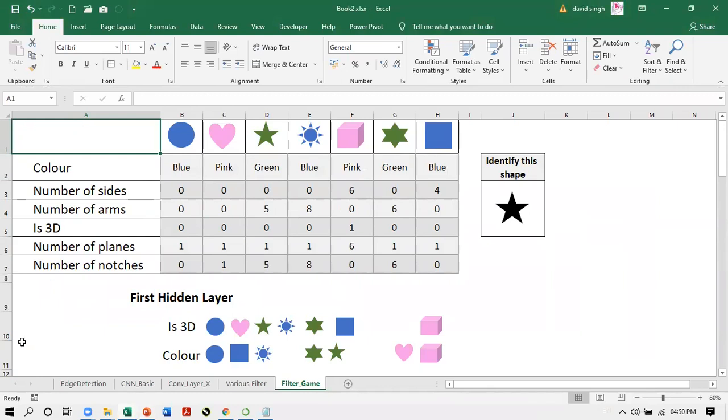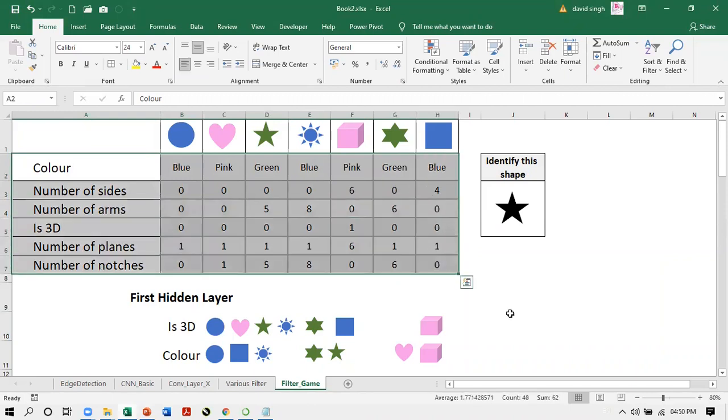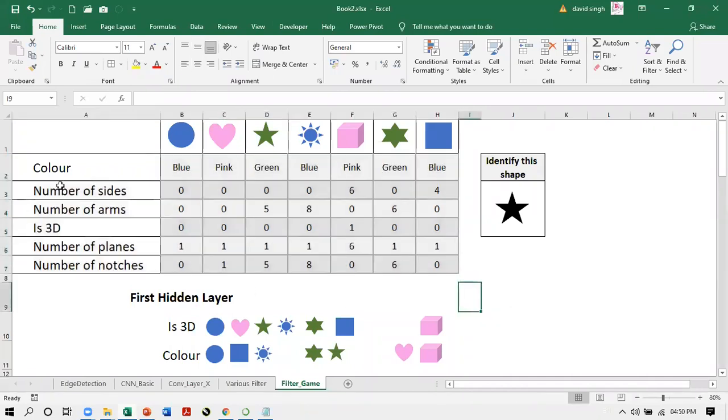This is the grid I have made. Now this is the training data. With the help of this data, we are training the students, we are training the machines. The students are representing the computer. So the training is done. We are able to identify the color, number of sides, number of arms. Is it 3D? Only this cube is 3D. Number of planes, number of notches.